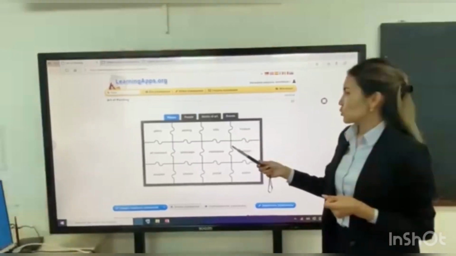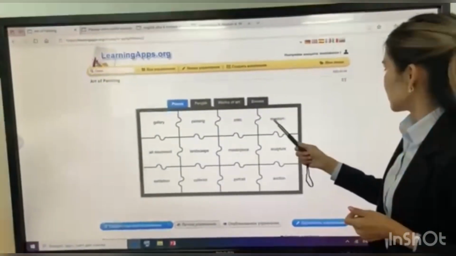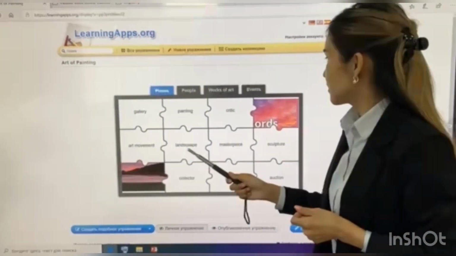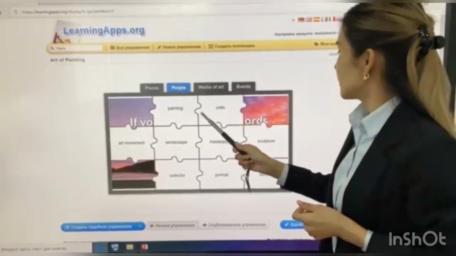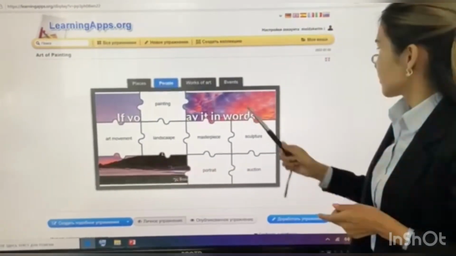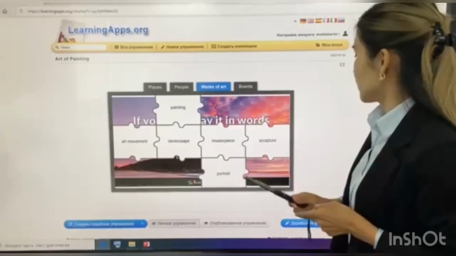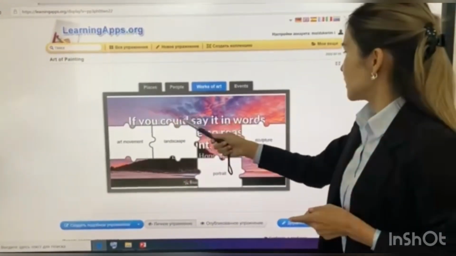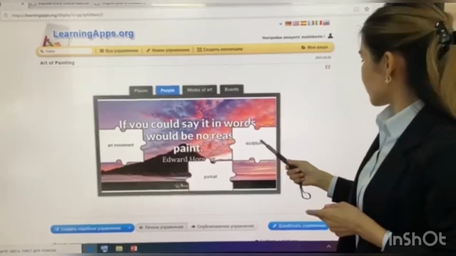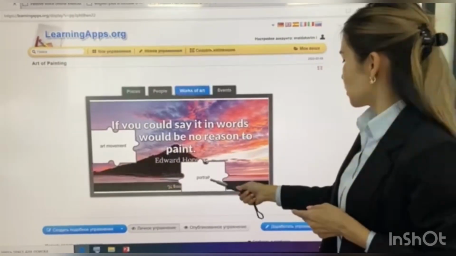Children, let's work with the vocabulary. Complete the table with the words in this puzzle. For example, place, it is museum, gallery; people, critic, collector; events, exhibition, auction; work of art, masterpiece, painting, landscape, sculpture, portrait.